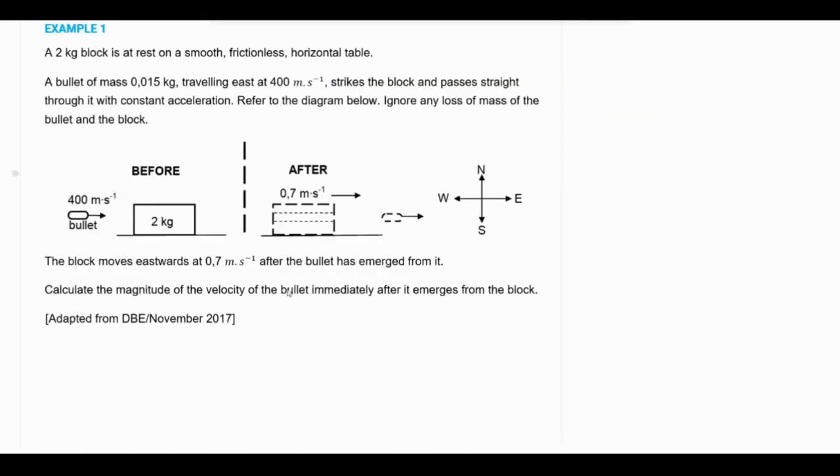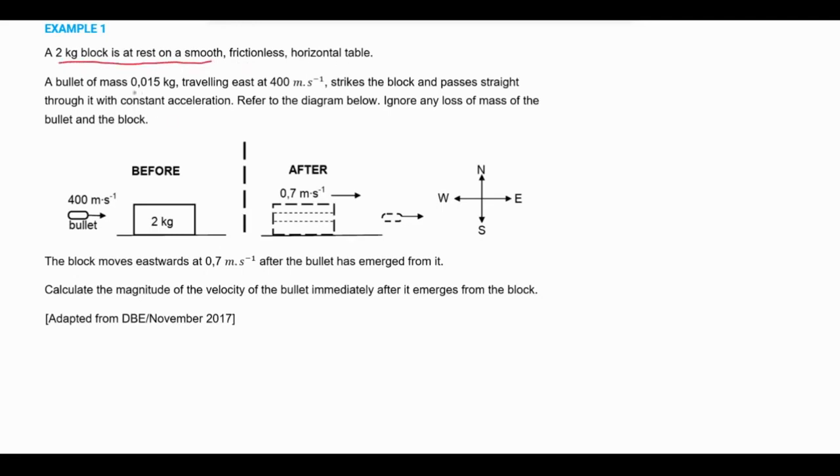We need to take a lot of our time on the information, because it's very easy to substitute and calculate the final answer. So we need to spend a lot of time on the information and make sure that we don't make mistakes. A 2 kg block is at rest on a smooth, frictionless horizontal table.